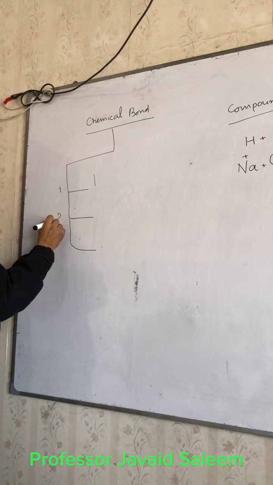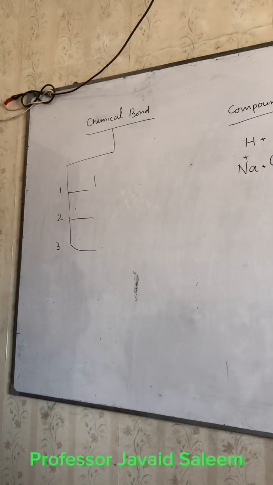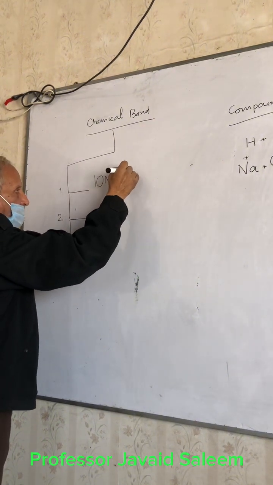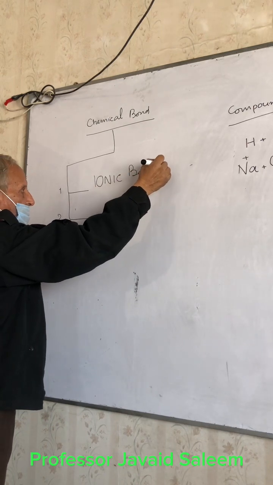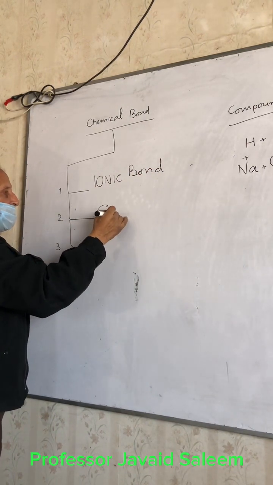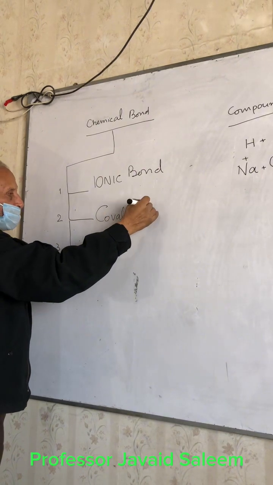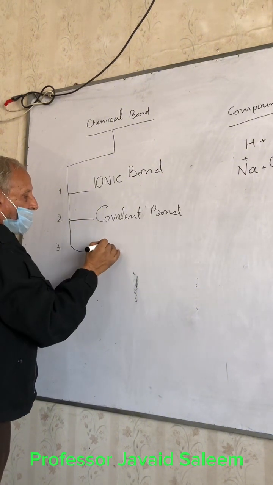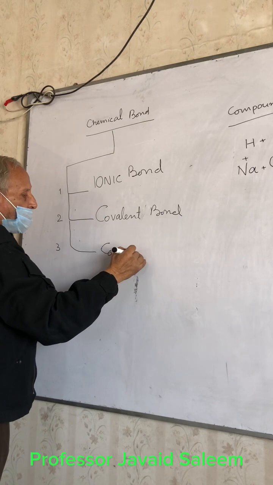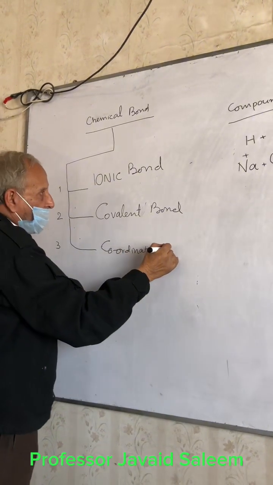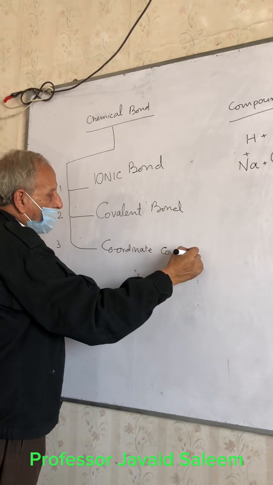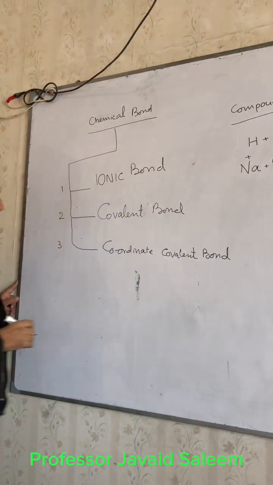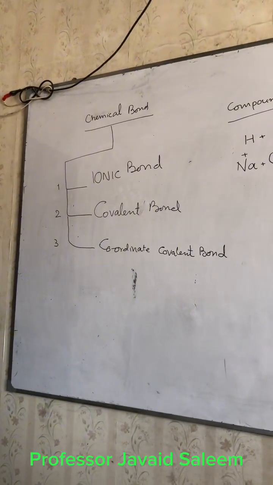The first type is ionic bond. The second type is covalent bond. And the third one is coordinate covalent bond.